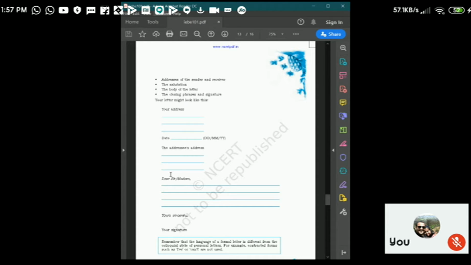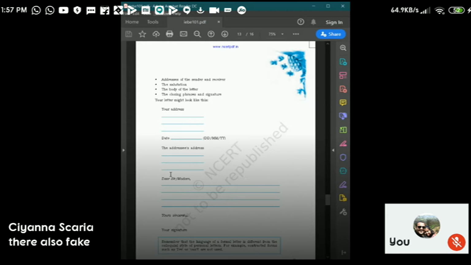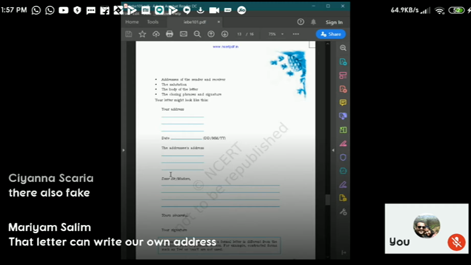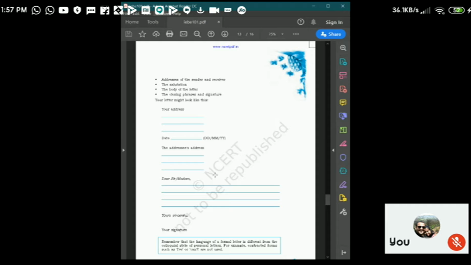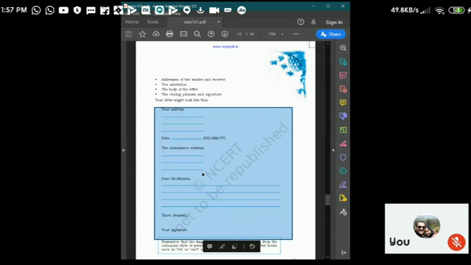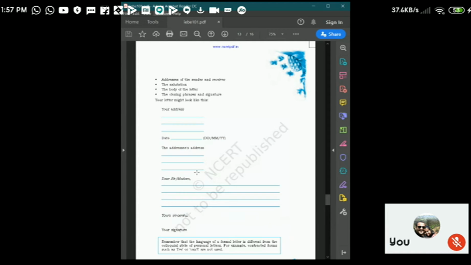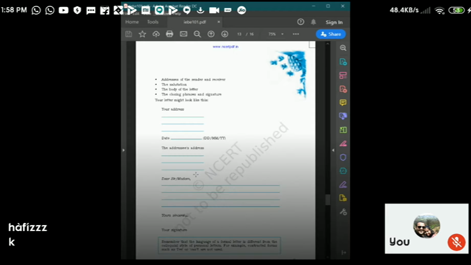But here, there is one thing missing, and that is the subject line. You have to insert it just after the addressee's address, in between the salutation and the address of the receiver.